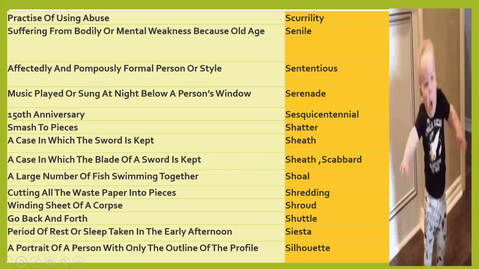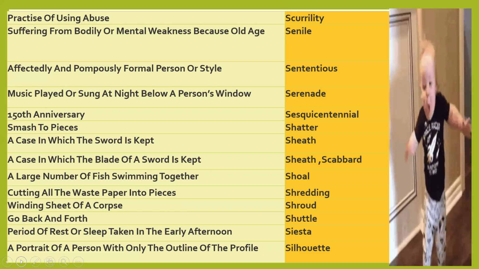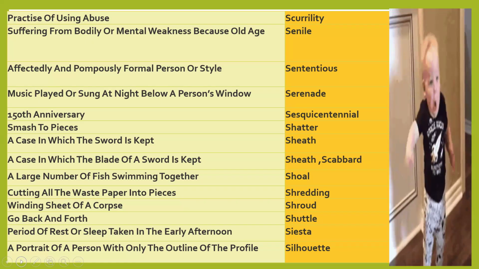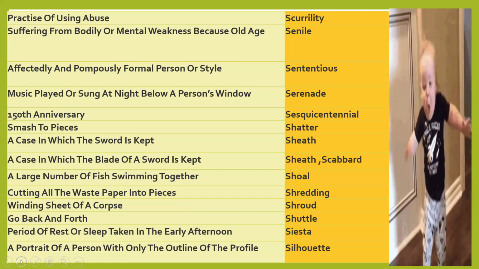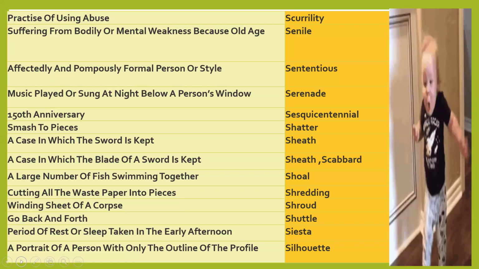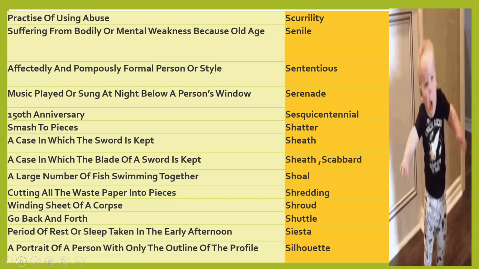One person is singing or playing at night, that is a serenade, and you are listening below a person's window. So music played or sung at night, and you are able to listen to it, that is a serenade.